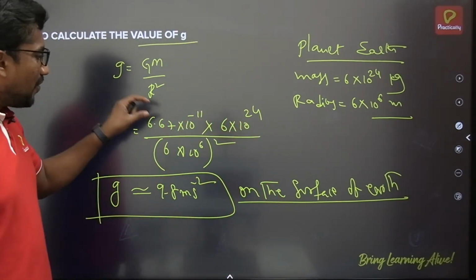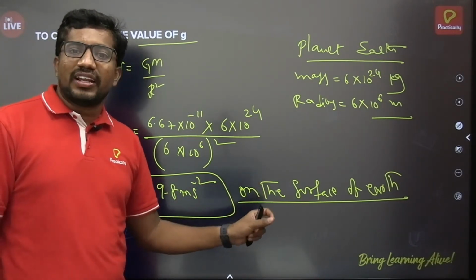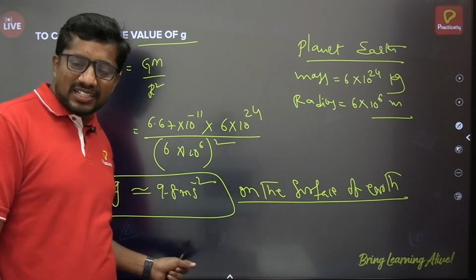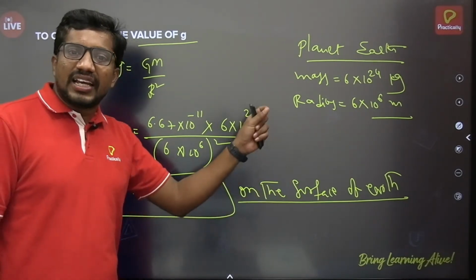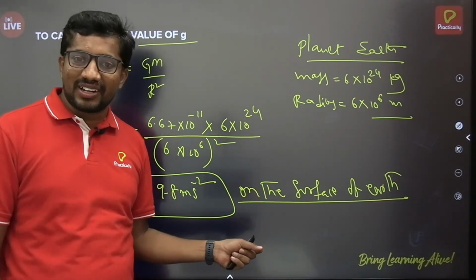Okay, fine then. So the value of G on the surface of earth is 9.8 meter per second square. Near the equator, the value is less than 9.8 meter per second square. Near the pole, it will be more than 9.8 meter per second square. The change in the value of G is because of the shape of the earth. That point you can stress over there. All right.